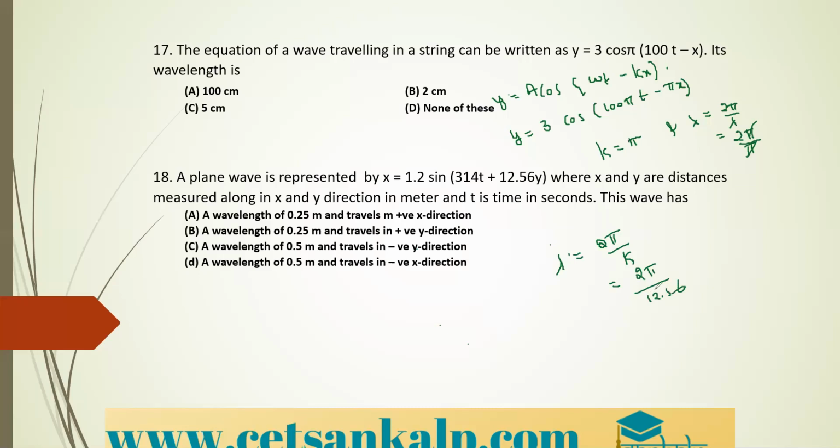So again here, if you simplify, that is 2 into pi divided by 12.56. If you simplify this, you will get 0.5. In the given options, it is option C and option B. But whether it is traveling in the negative y direction or negative x direction? As it is 0.5 meter, the direction is negative y direction. That is, option C is the correct option here, right?